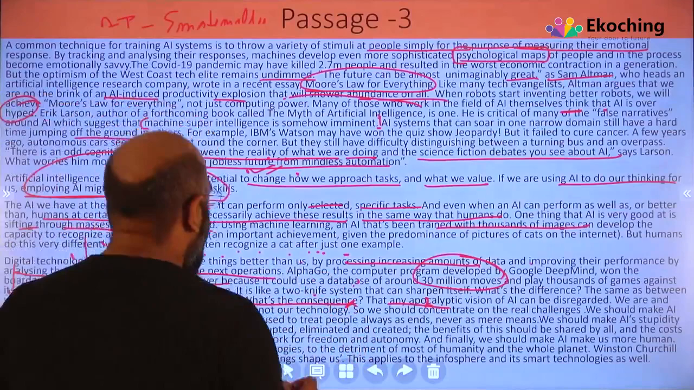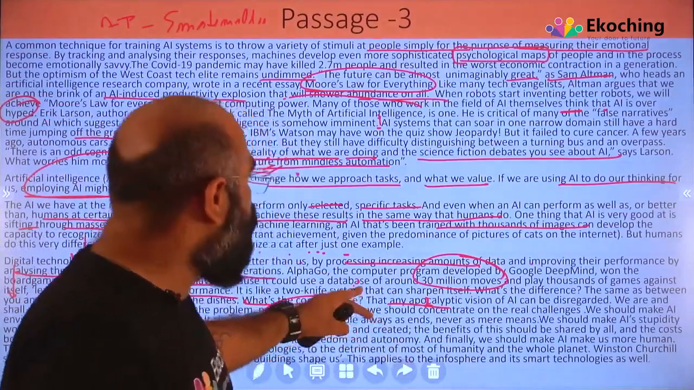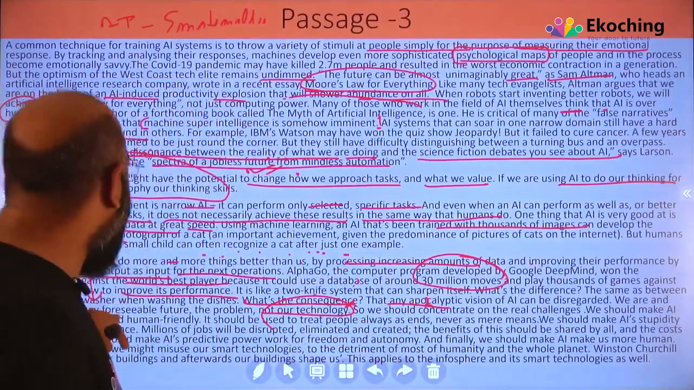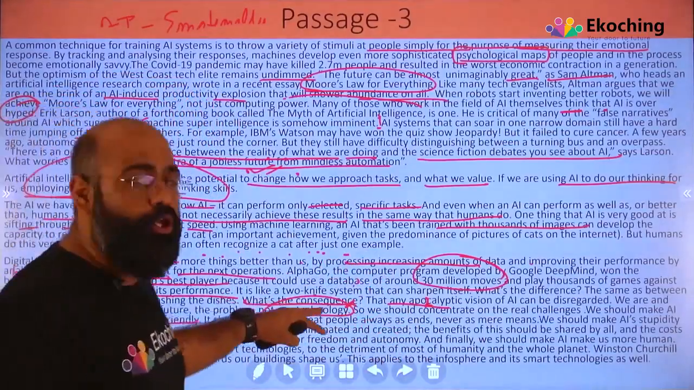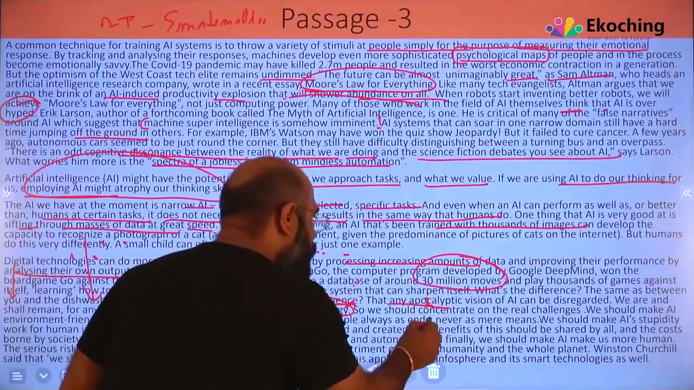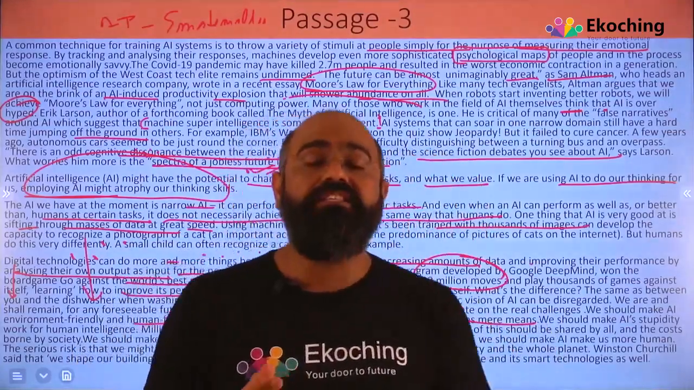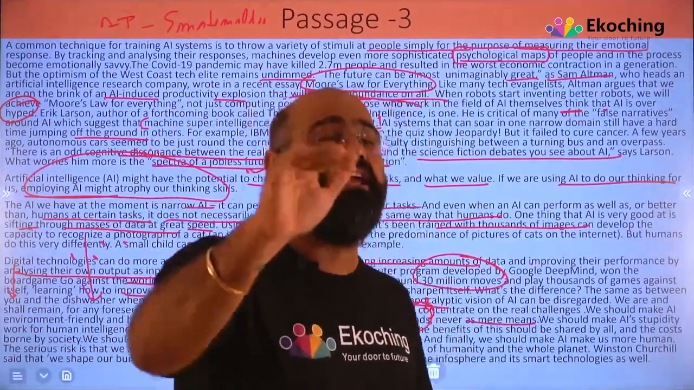The problem is not our technology. हर चीज का solution सिर्फ technology नहीं होगा. So we should concentrate on the real challenges. We should make AI environment friendly and human friendly. It should be used to treat people always as ends, not mere means. ये आपका रास्ता नहीं होना चाहिए, ये आपकी मंजिल होनी चाहिए, ना कि रास्ता.